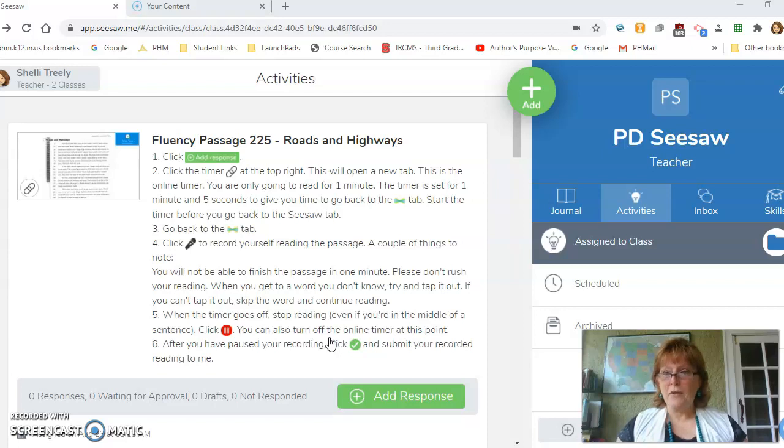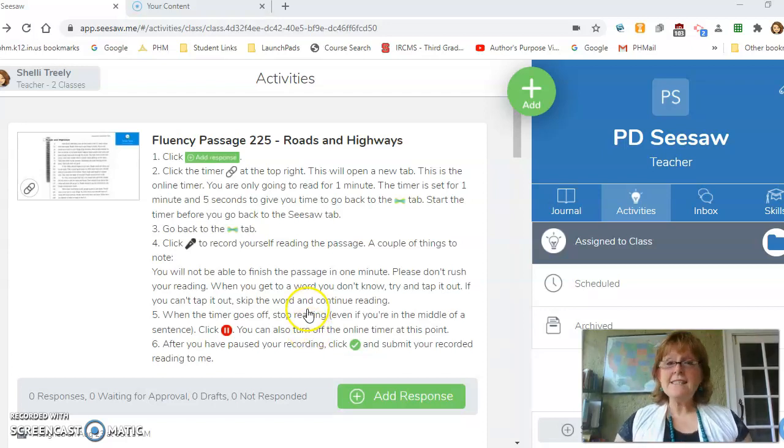So, for example, I could read, "Reading is a lot of fun. I hope you enjoy reading." But that's not very fun to listen to. Instead, a good reader would read those sentences like, "Reading is a lot of fun. I hope you enjoy reading as well." That's the difference. So don't go as fast as you possibly can because that's not what we're looking for.